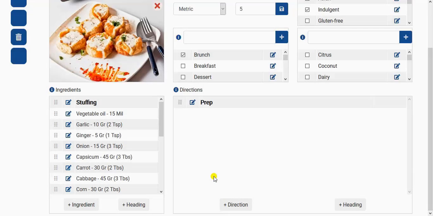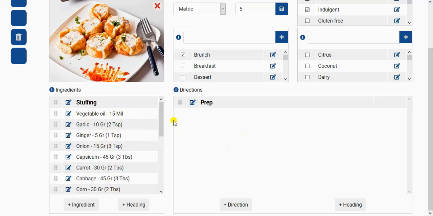Now that we have our ingredients, the next step is to start adding directions. The directions section, as you can see here, is very similar to the ingredients section in that it allows for multiple sections, and it has a default section which is called prep. Now this is where all of those instructions that usually come together with the ingredients, such as dice, chopped, etc., go into the prep section here, and that streamlines the whole process, prevents people from going back and forth, just more linear and more convenient this way, particularly for novices.